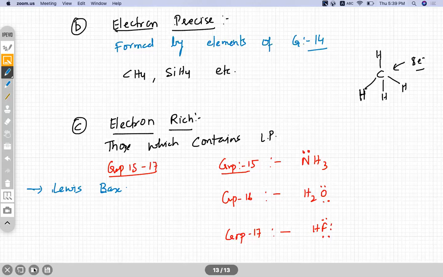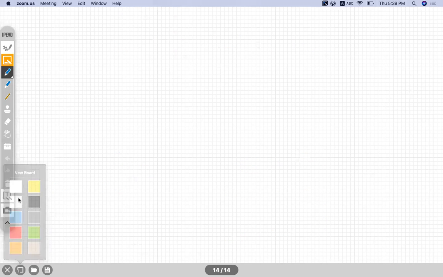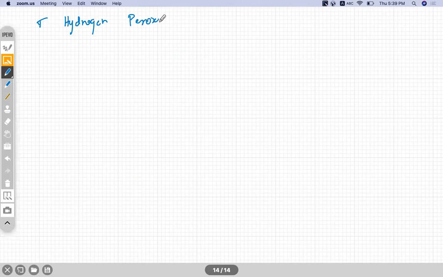Okay. So next, the hydrides we are done. Next, we'll see another type of compounds we have, that is hydrogen peroxide. What is the formula of hydrogen peroxide? H2O2.